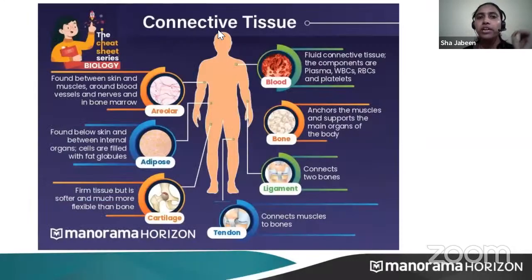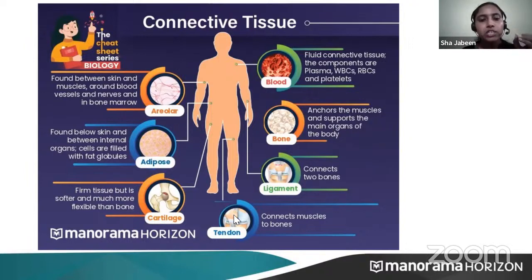Next, we'll move on to the connective tissues. Connective tissues has a lot of different types. First we'll start with blood. Blood is a connective tissue. You just imagine, what does blood do? Blood is a fluid connective tissue. It can easily move.